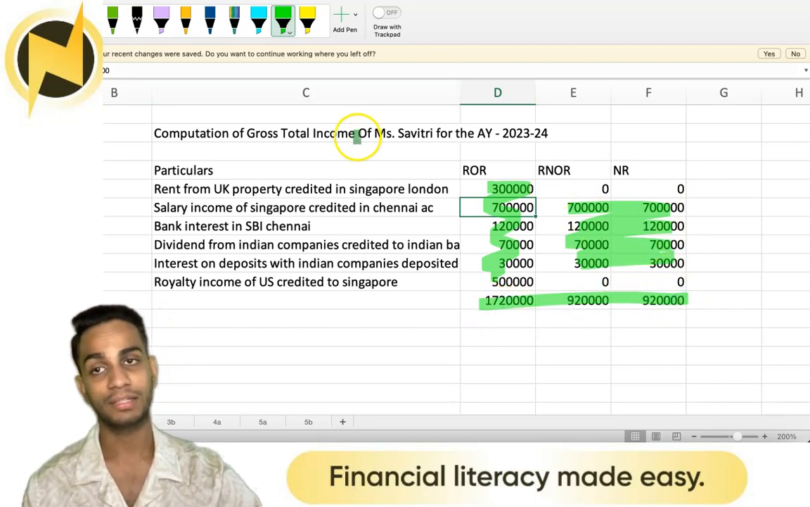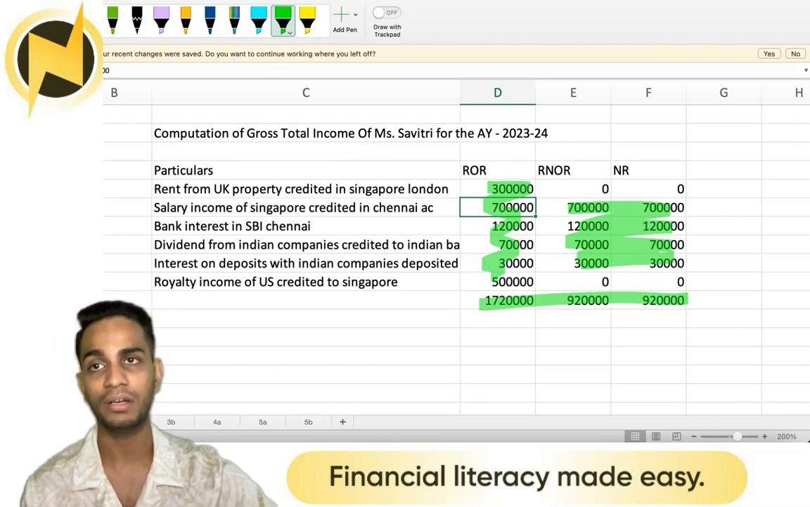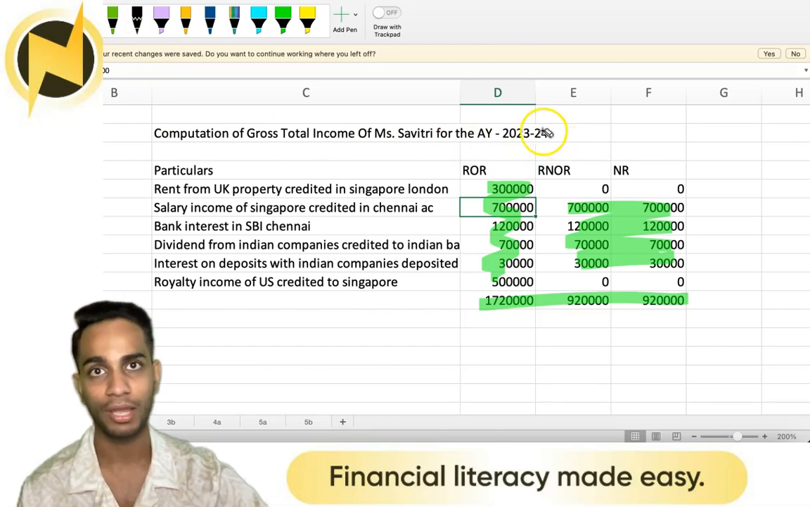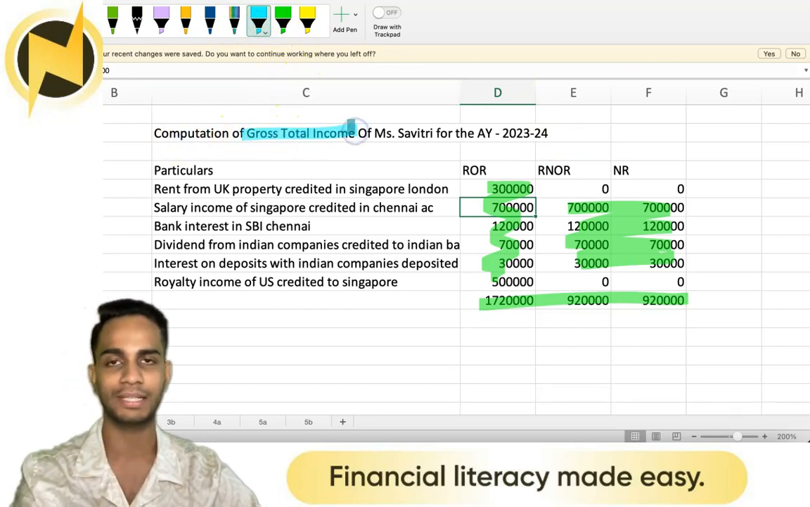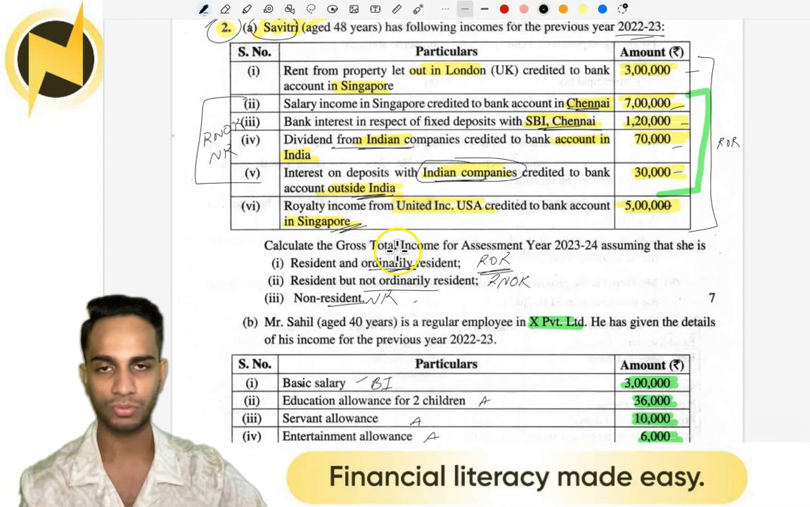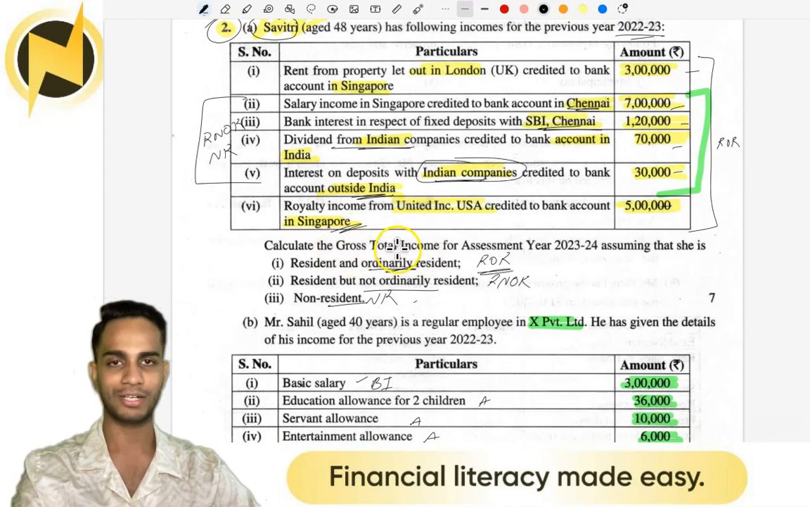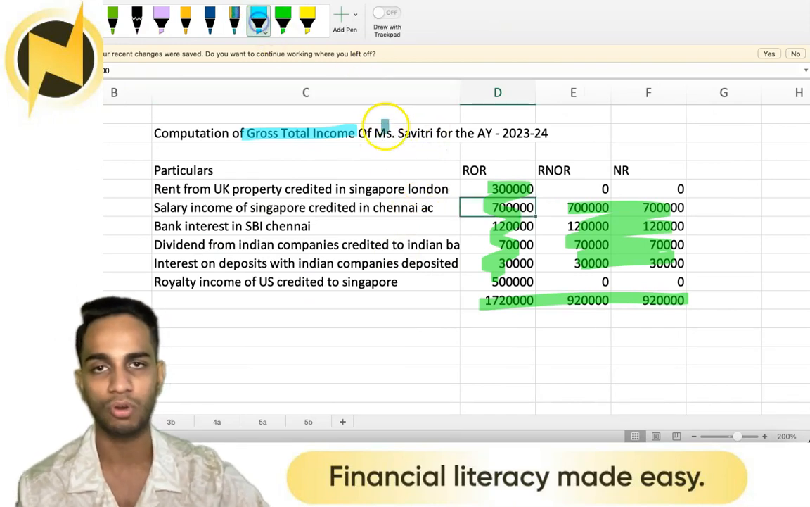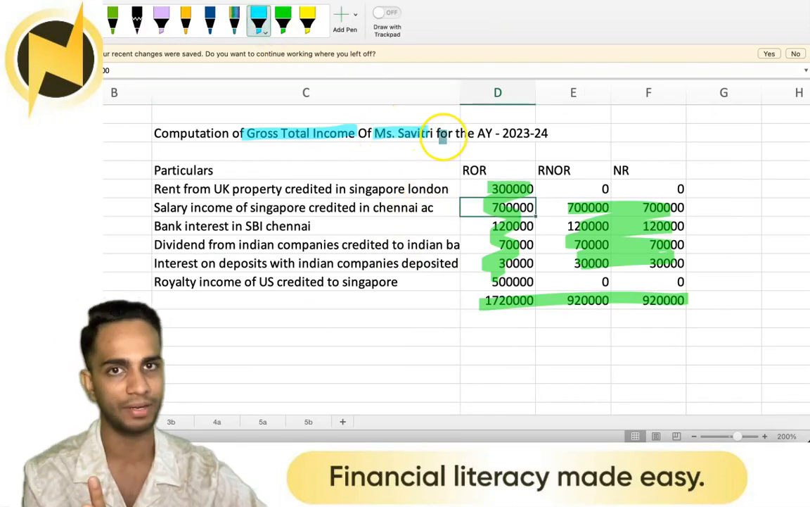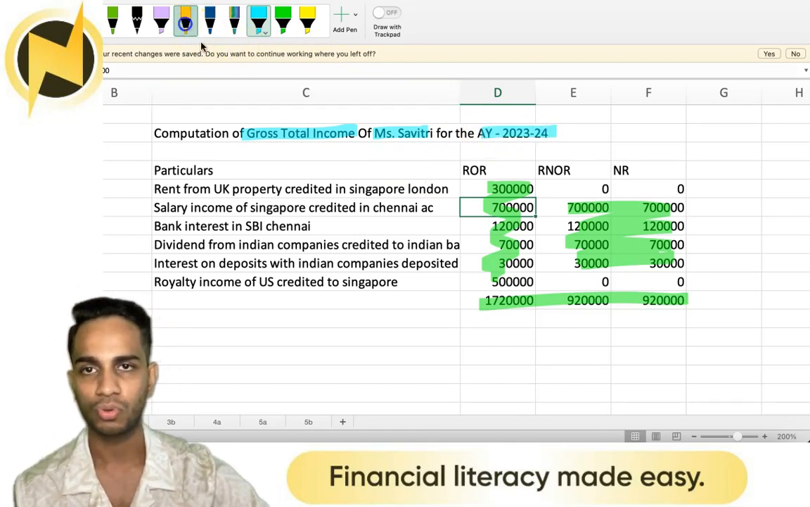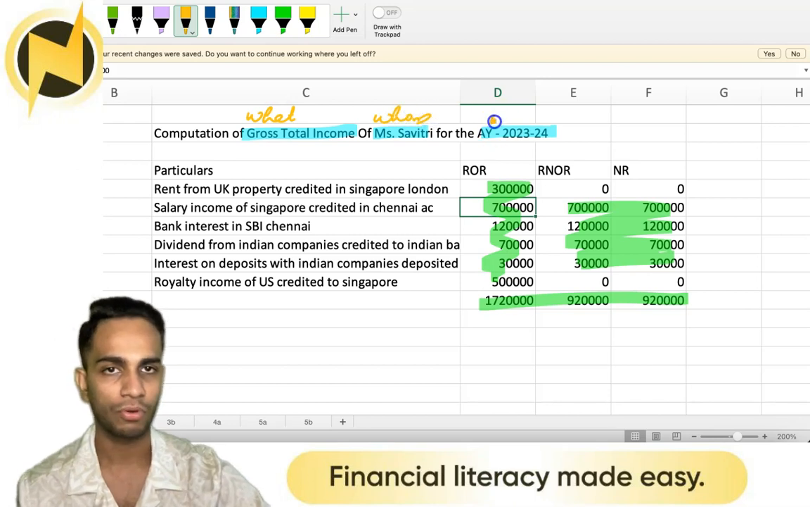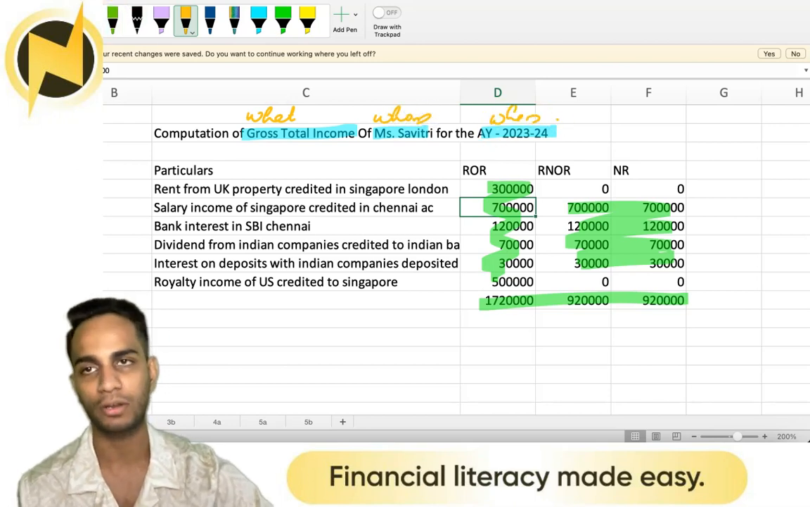And whenever you are writing an answer like this, make sure your heading is super clear. Your heading should be like this: computation of gross total income of Ms. Savitri for the assessment year 23-24. And by super clear, I want you to have 3 elements in your answer heading. Number 1, what are you computing? So computation of gross total income. Isn't that what is asked in the question? Compute gross total income. That should be number 1. Of whom should be next. Of Ms. Savitri. For when? So what are you computing? Of whom? For when? These 3 things should form part of your answer.